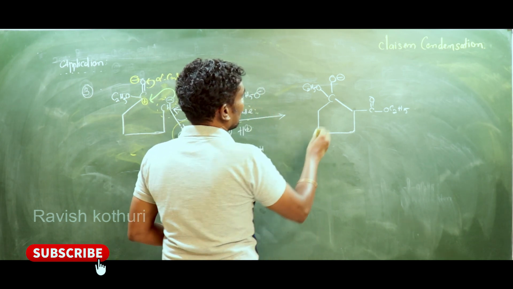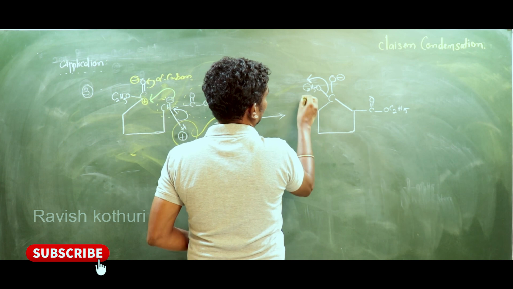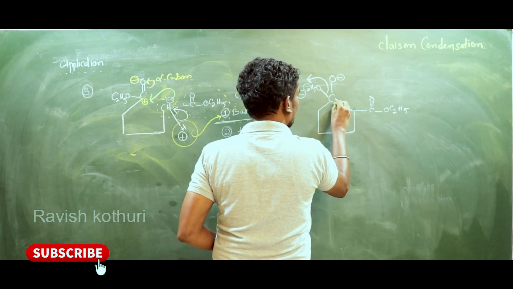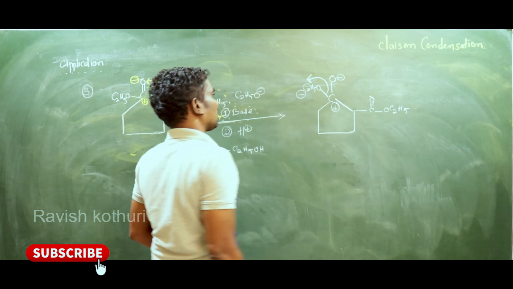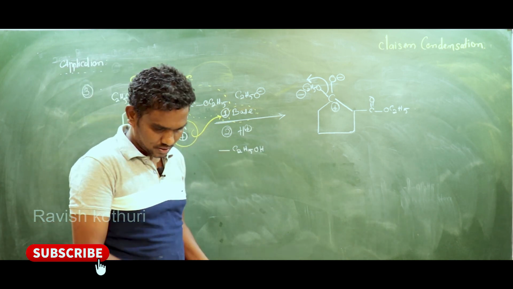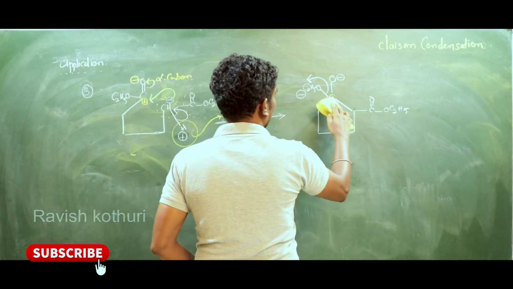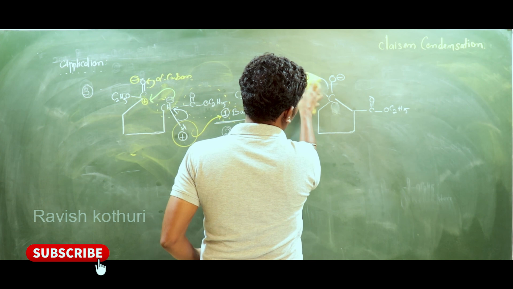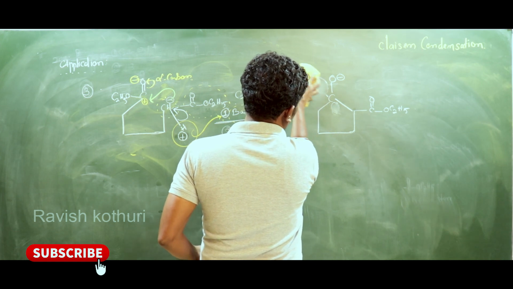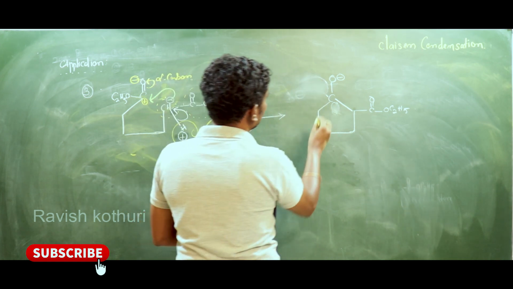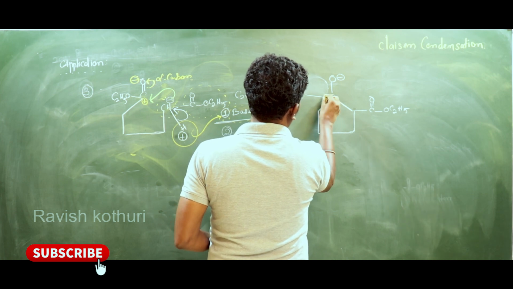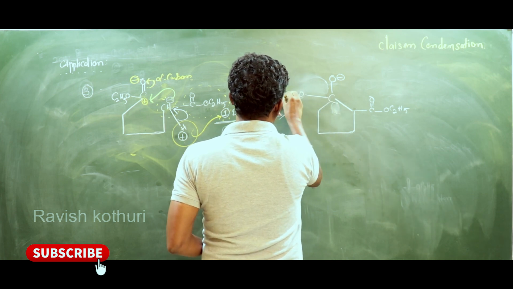Now, this bond will break. It gets negative charge, this gets positive charge. Otherwise I will write once again, my dear, for clarity. See here. C2H5.